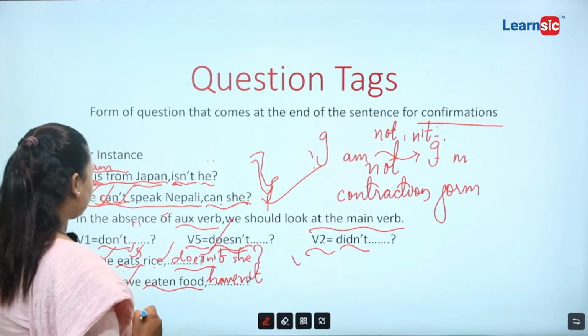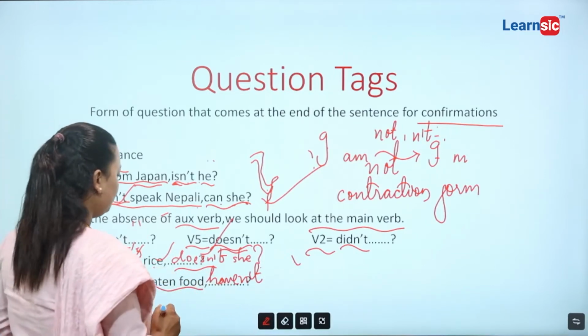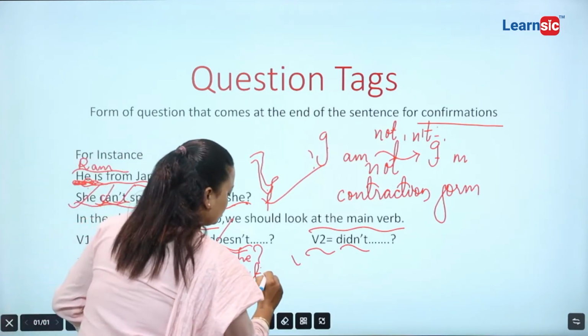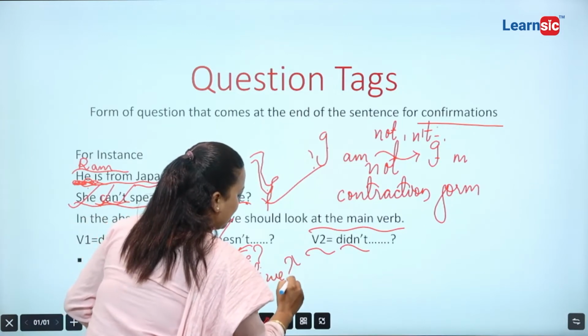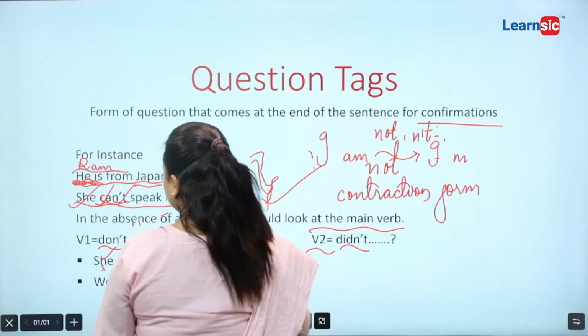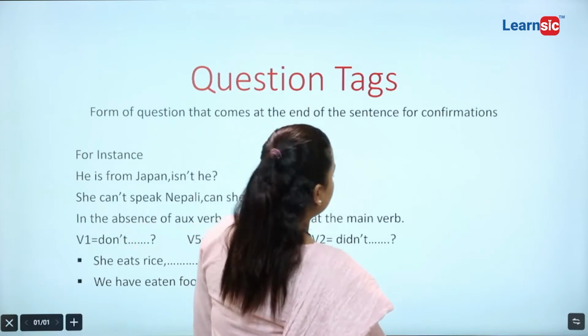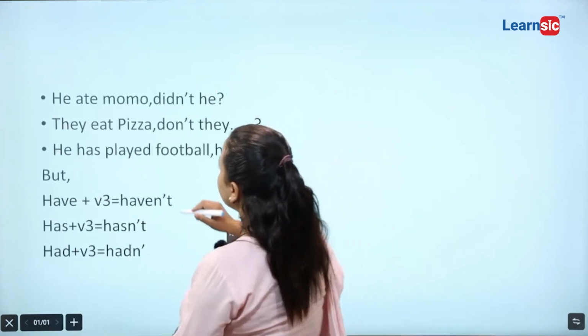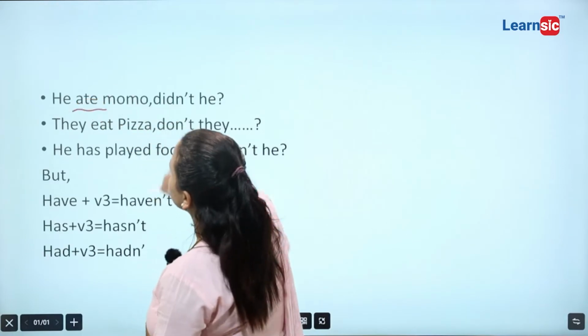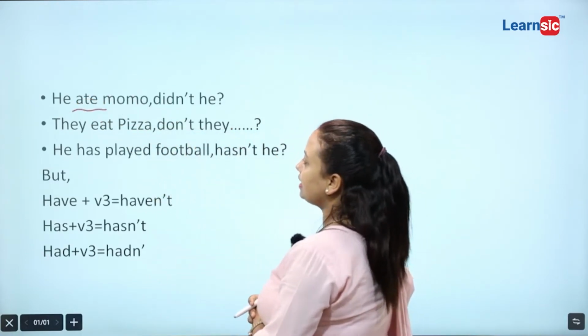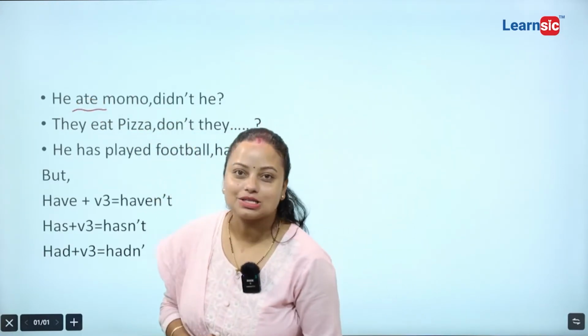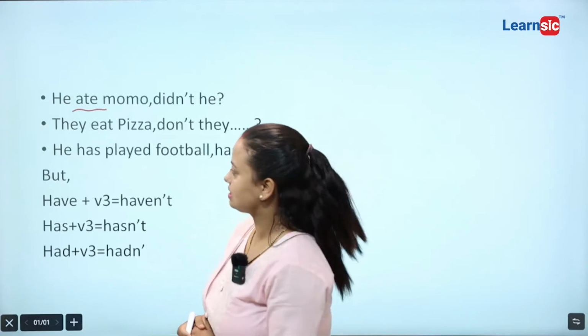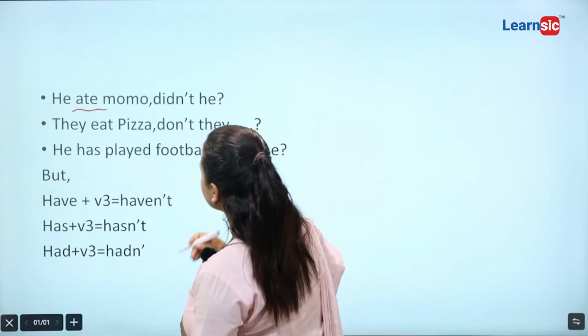Okay, that's why we are making it negative here. And what is the subject? We. Now, it is clear. Okay, I want to go to another slide. He ate momo. Now, ate. Okay, it is in past form. Okay, simple past. It is in simple past.